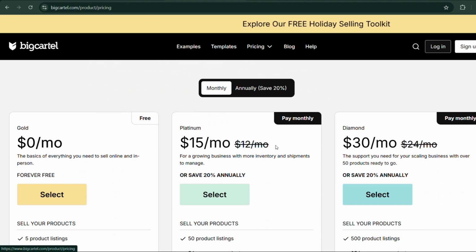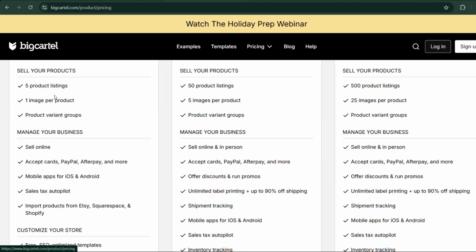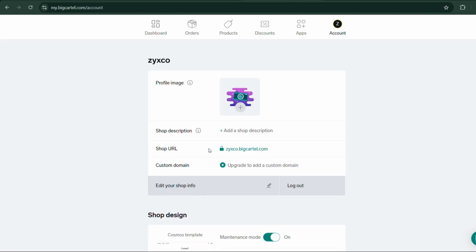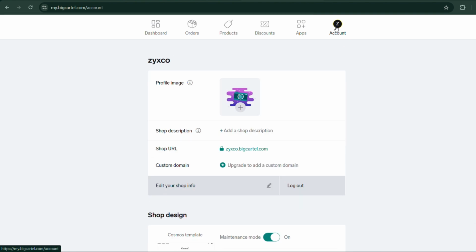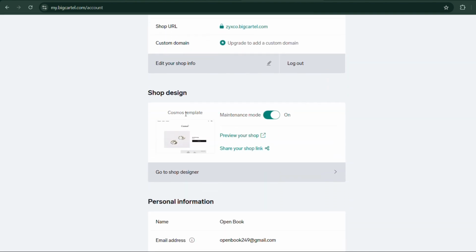Here you can see their monthly and yearly subscription, but I'm logging into the free one, which will navigate you to the Big Cartel account section. Now select Account in your top right corner, then scroll down a little bit and you will see Shop Design. Select Go to Shop Design.